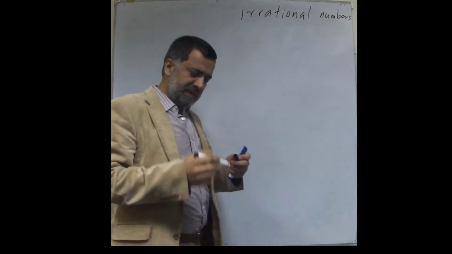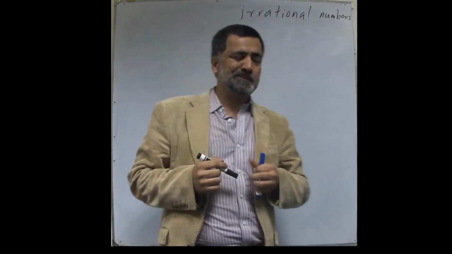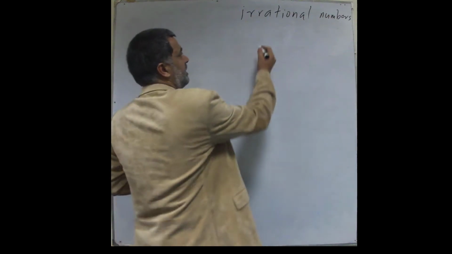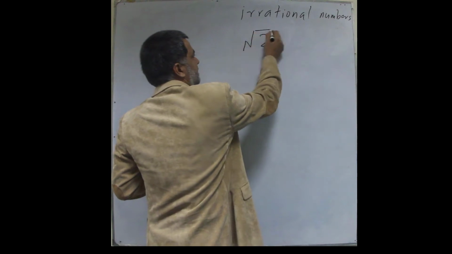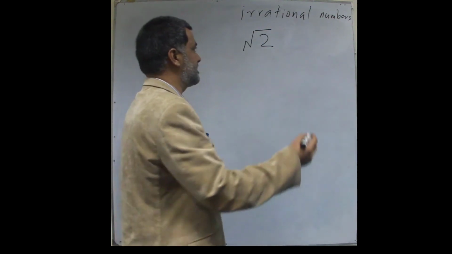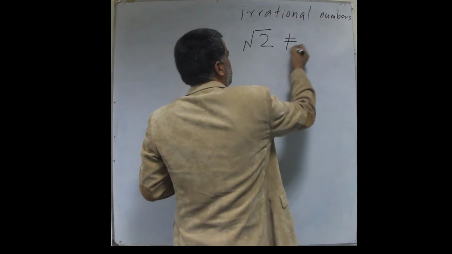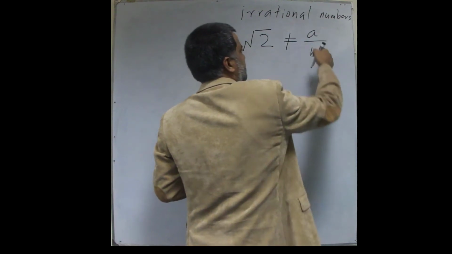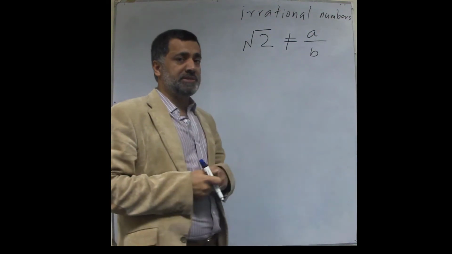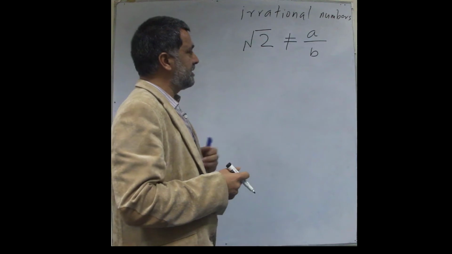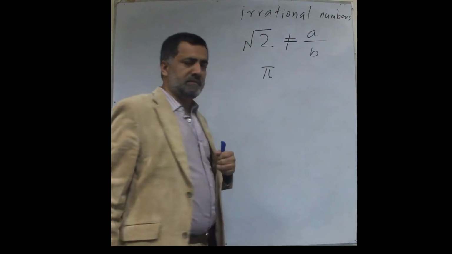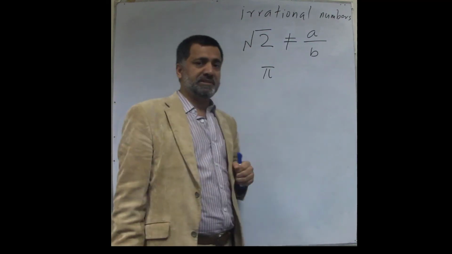Of course, this topic is very challenging, so we cannot have a detailed discussion, but at least I would like to have a more logical reasoning for why the square root of 2 is irrational. In other words, it cannot be written as a ratio of 2 integers. So, how will you prove this logically? Another example is pi. So, why is pi irrational?